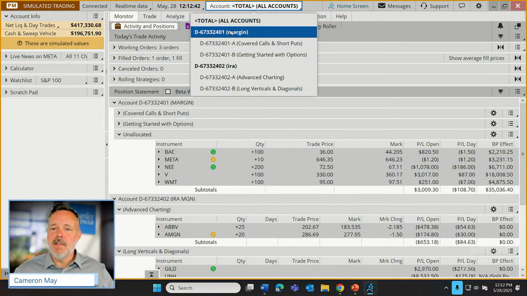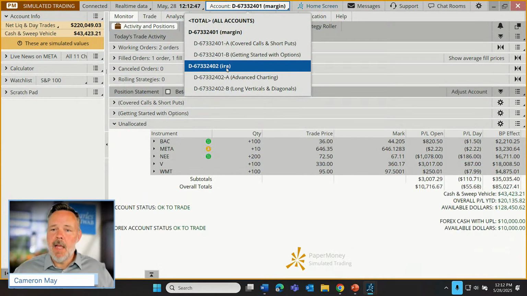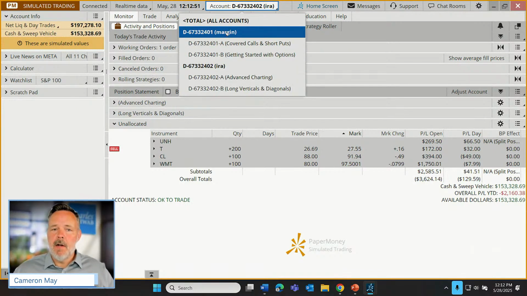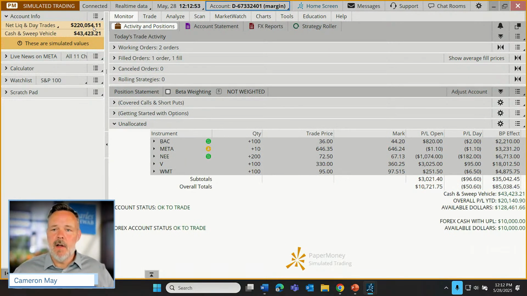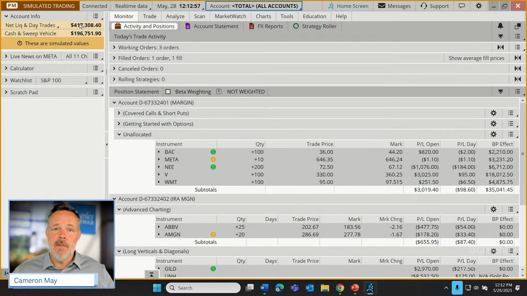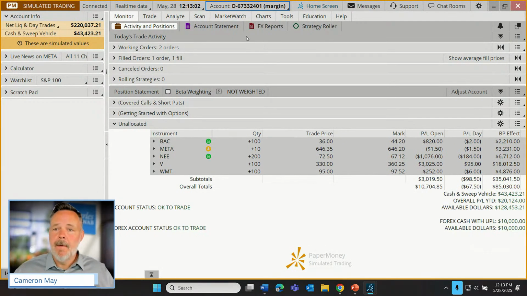So for example, I have a practice margin account and a practice IRA account. So the IRA has about $200,000 in it. The margin account has about $220,000 in it. And the total of all accounts is about $400,000. So how about we switch this over to our margin account for the rest of this demonstration.